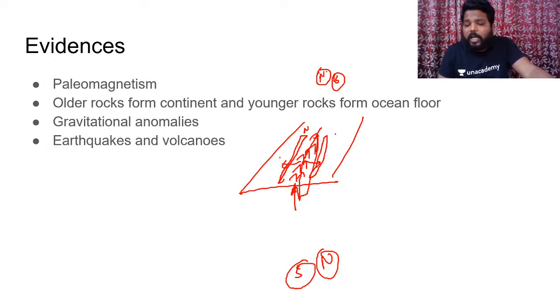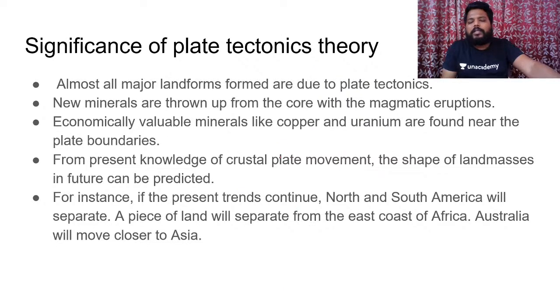Clear? Because of the subduction which happens, and gravitational anomalies, and the earthquakes and volcanoes which generally happen. We'll be discussing earthquakes and volcanoes in detail in the upcoming lectures, but as of now, just remember that it is an evidence for the plate tectonics theory. So what is the significance of plate tectonics theory? Almost all major landforms formed on the earth's surface are due to plate tectonics. So whenever you write any answer related to plate tectonics theory, please try to write the significance as well.